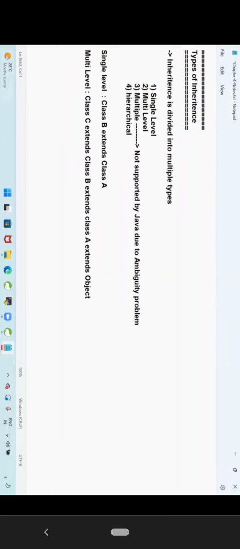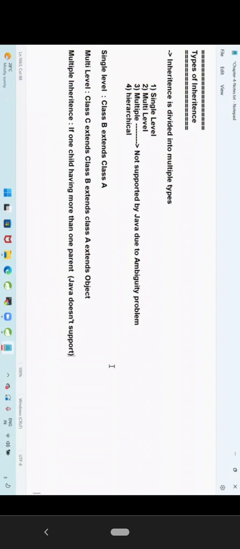Alright. Then what is multiple inheritance? If one child having more than one parent, it is called as multiple inheritance. Java supports or Java does not support?